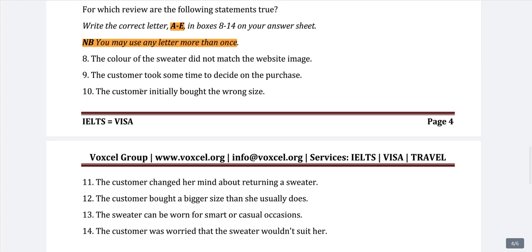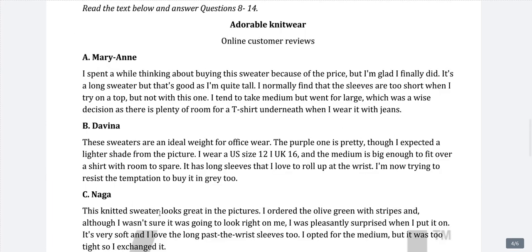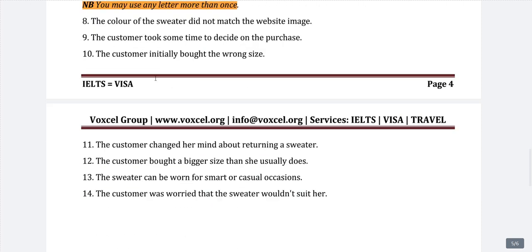So how to do these questions? First we will read all the questions here, but we do not need to remember anything. Then we will go straight to the first paragraph, read it and match the information with these questions. The benefit of reading the questions beforehand is that you get the main idea of what kind of information you are looking for.